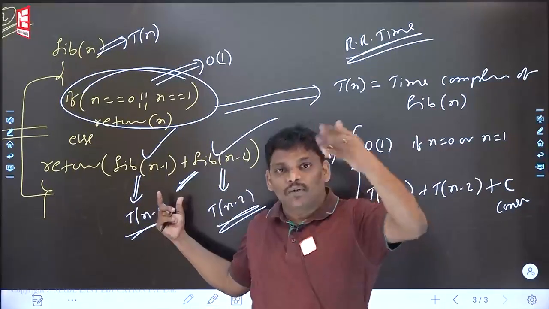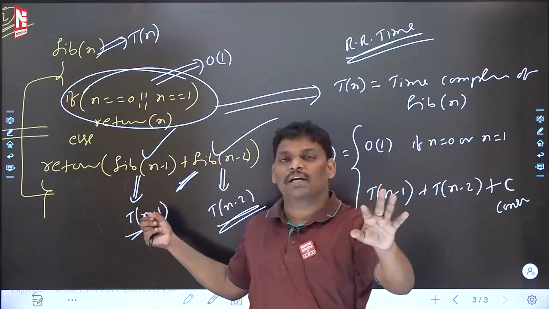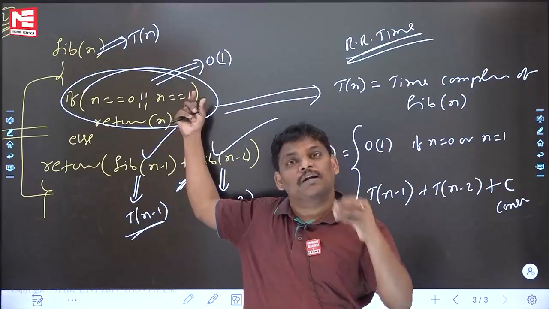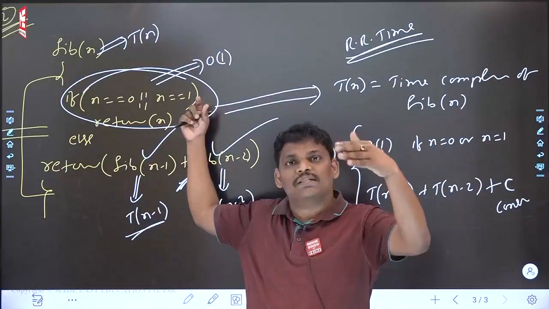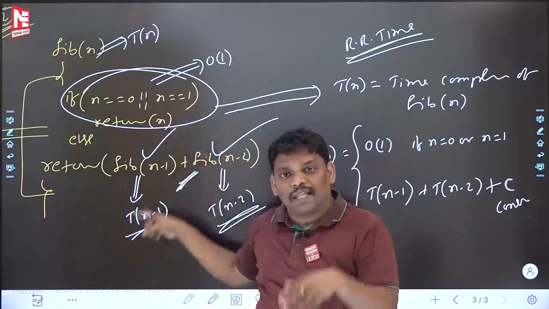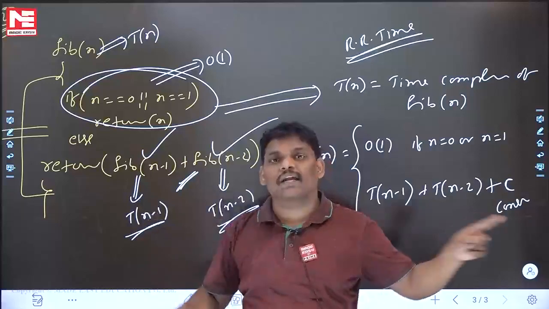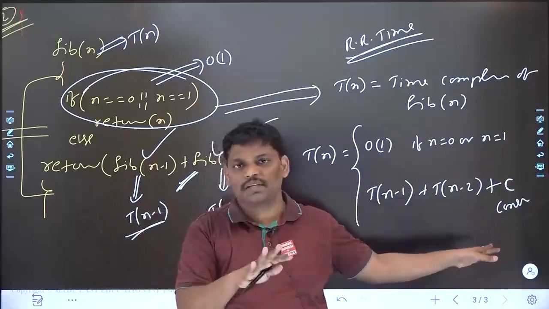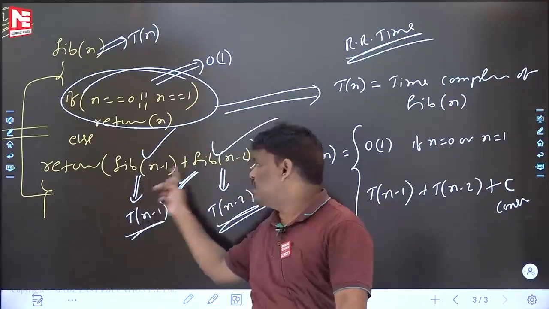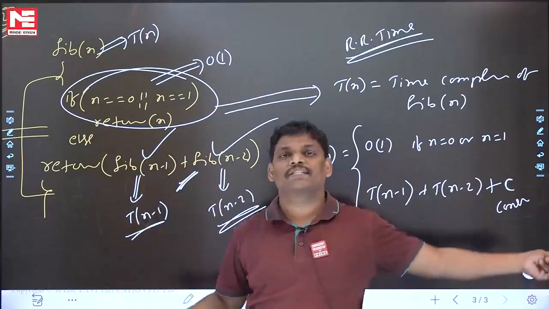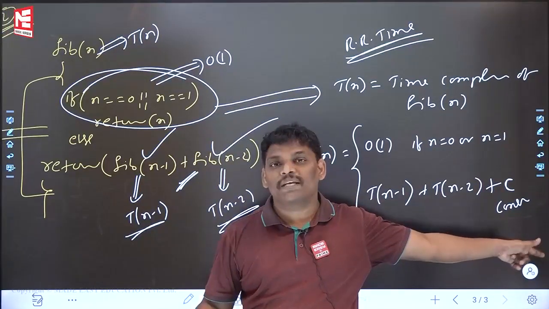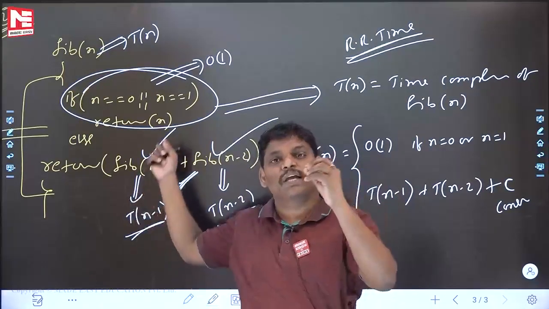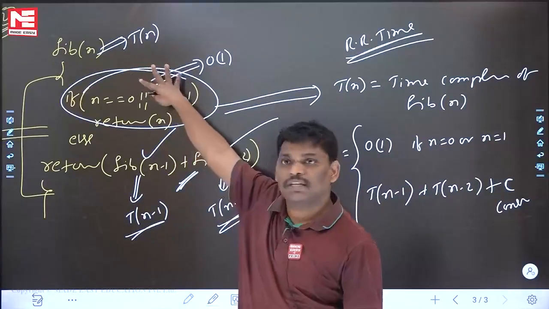You came to the else part, which means you are doing some work, minimum constant time. If you go to the if part, there also it is constant time, normally only constant every time. But in the else part, it is minimum constant. If nothing else is there, write constant. Recursion is always there; other than recursion, the non-recursive term is C. If no loop is there, write plus C. If anyone doesn't write plus C, it indicates that no time is taken in the else part. Anywhere you come, minimum constant time. So here I wrote constant.